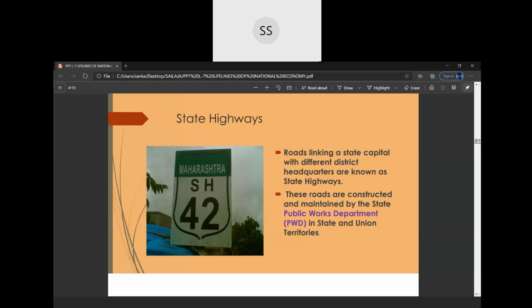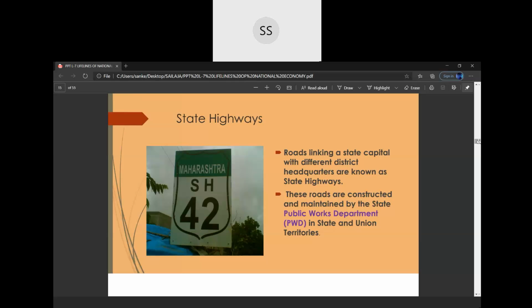So I am telling you, a country is divided into states. Every state is further divided into districts, and in every district there will be several villages, maybe 1,000 villages, maybe 2,000 villages. We cannot tell how many villages there will be in a district. So that much big an area we have in our country.